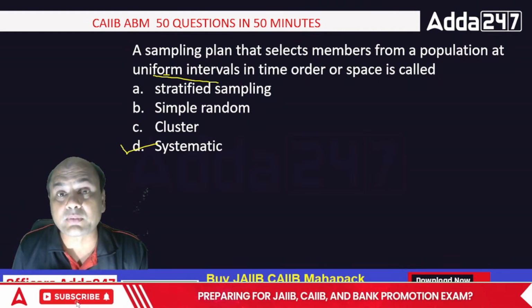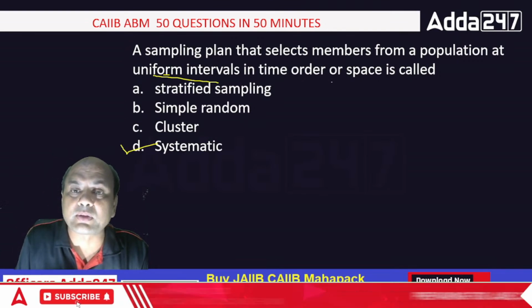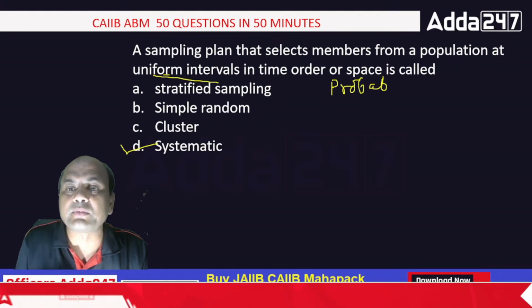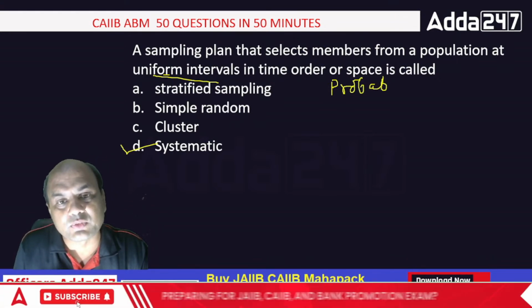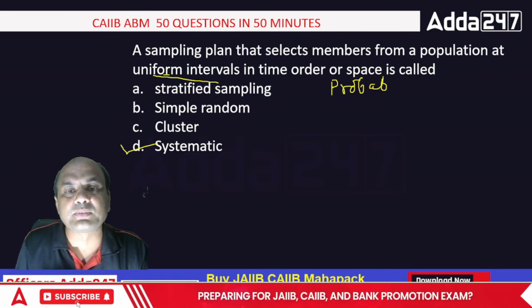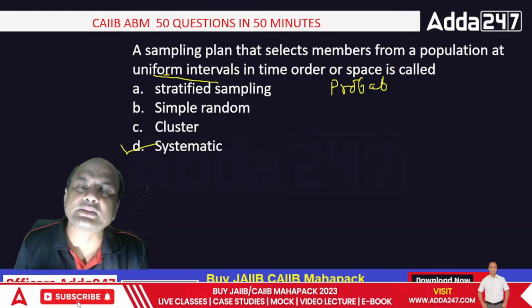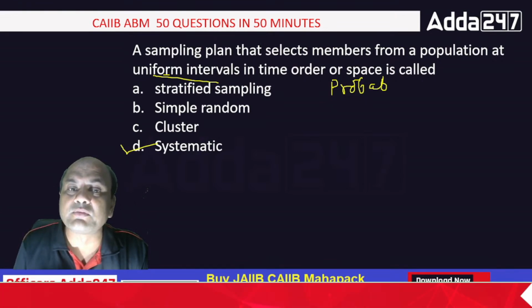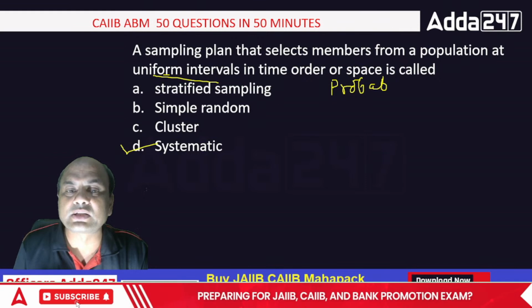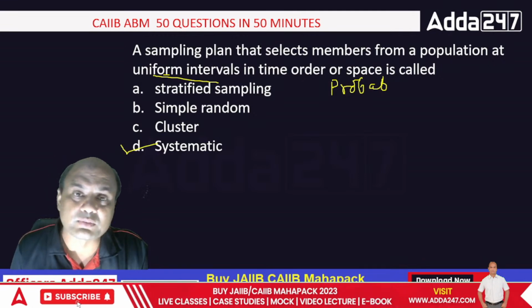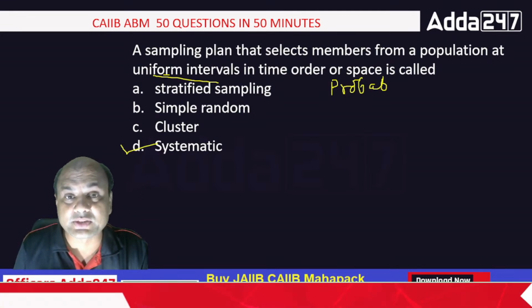Always remember, we are talking here of probability sampling only. Probability sampling is of 4 types: systematic, cluster, simple random and stratified. All these are the types of probability sampling, and when we choose something at a uniform interval, it's called systematic. There are other definitions for stratified, simple random and cluster, but today it's not possible because it will take around half an hour to explain these things.